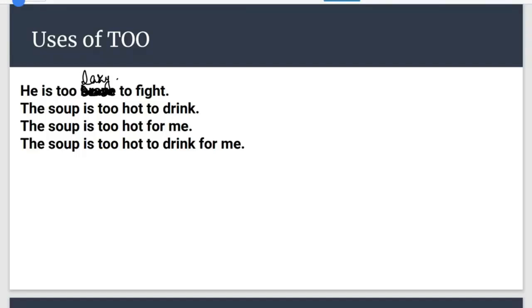Lazy. L-A-Z-Y. First, no error. Okay. Soup is too hot for beaker. Unexpected but absolutely right answer.